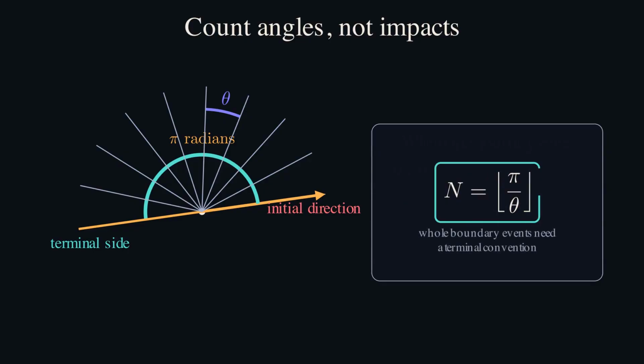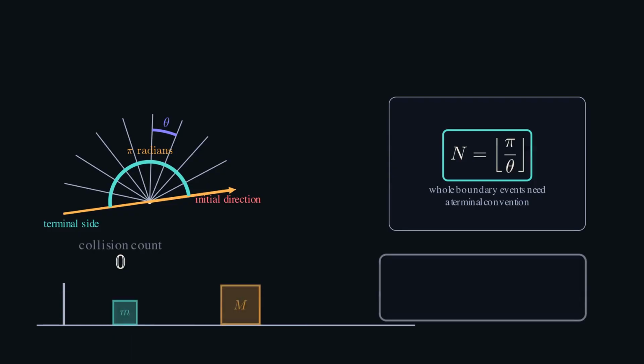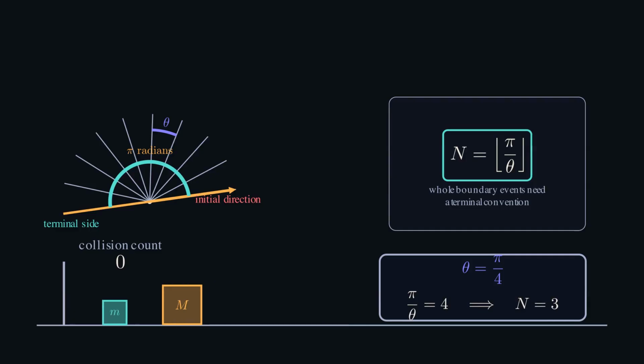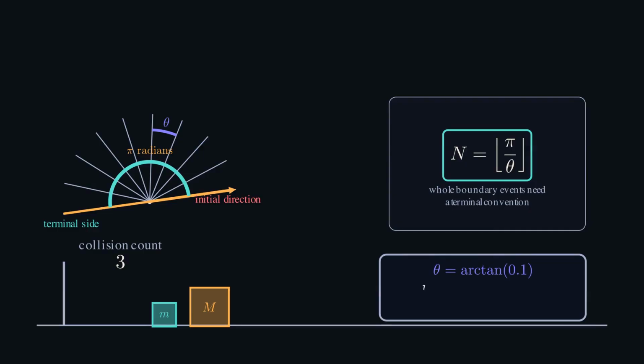Test the easy case. Equal masses make theta pi over 4. Pi divided by theta is 4, but the trajectory lands exactly on a boundary, so the terminal convention gives 3 collisions. Physically, heavy hits light, light hits wall, light returns, and hits heavy. Done. For a mass ratio of 100, theta is arctangent of 1/10. Pi divided by that is about 31.52, so 31 collisions.